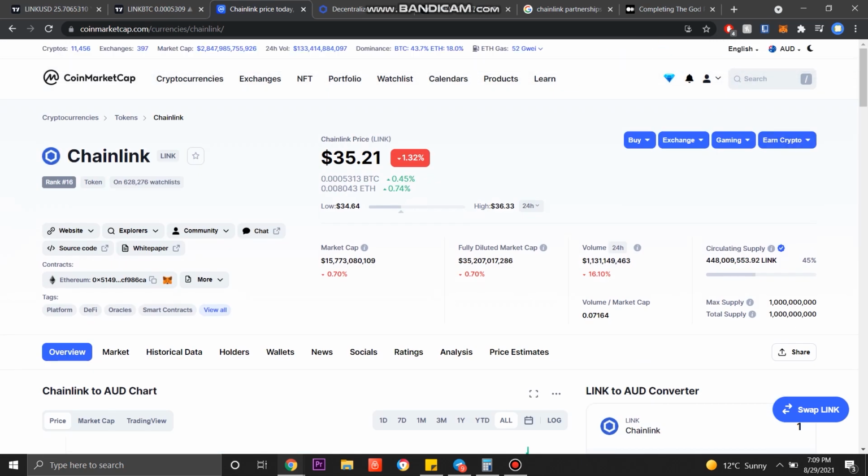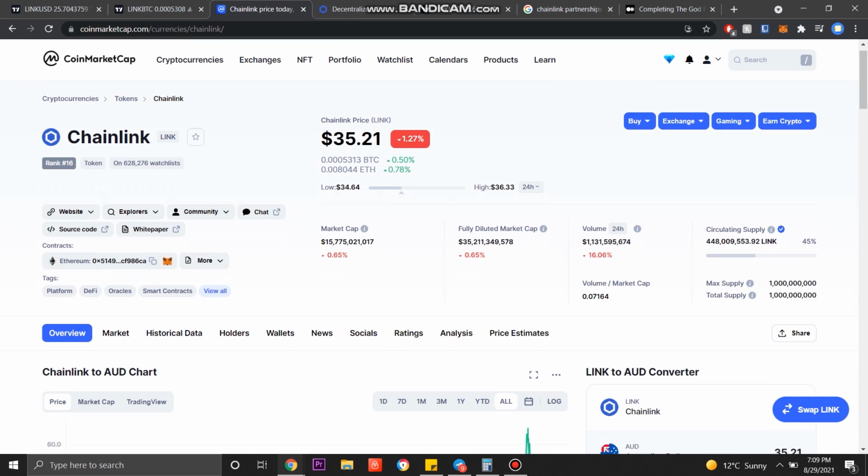But we can see that Chainlink's supply is creeping up ever so slightly. We're at 45% circulating supply, the max supply being 1 billion. So obviously in the next bull market, we'll be even closer to that 1 billion mark, in which we could be seeing some intense supply and demand start to take place.